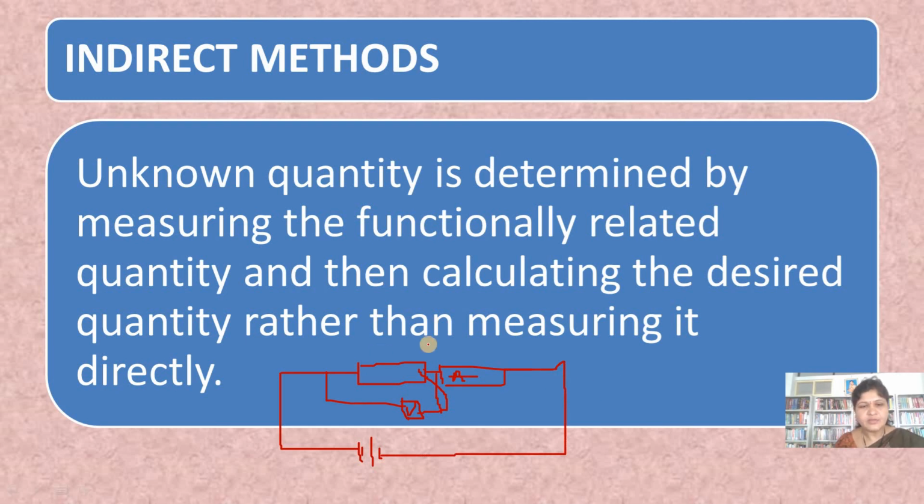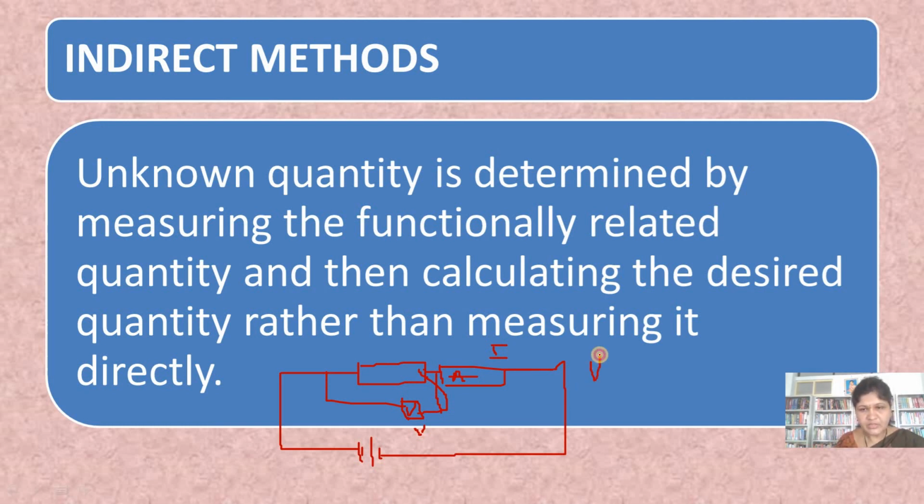To calculate the resistance, first we measure the current I, and we measure the voltage by using the voltmeter, and then use Ohm's law.